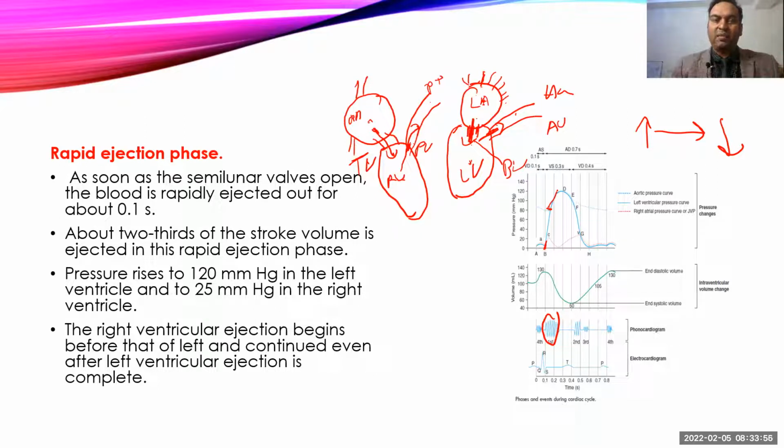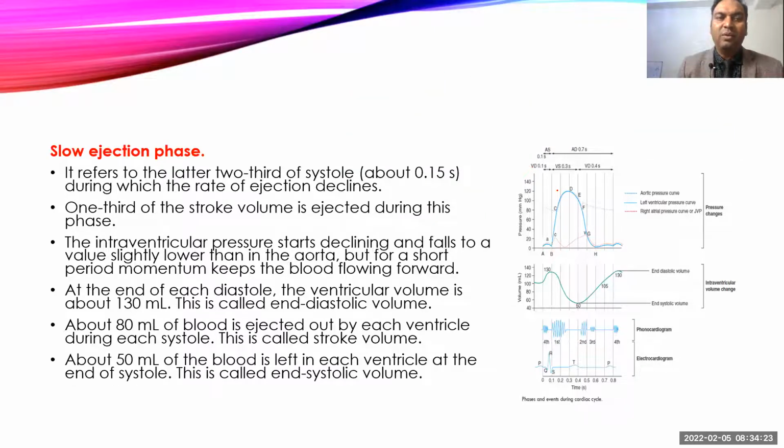During the rapid ejection phase also, the ventricle is still contracting, and that keeps on increasing the pressure inside the ventricle, but that gives enough time for the aorta to keep on relaxing. So dilatation starts occurring in the aorta, and now the pressure inside the ventricle and aorta is almost the same, and that decreases the blood flow from the ventricle to the aorta